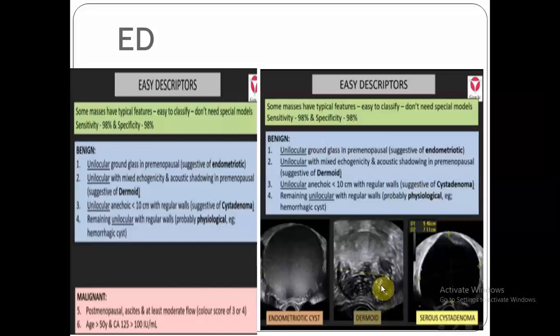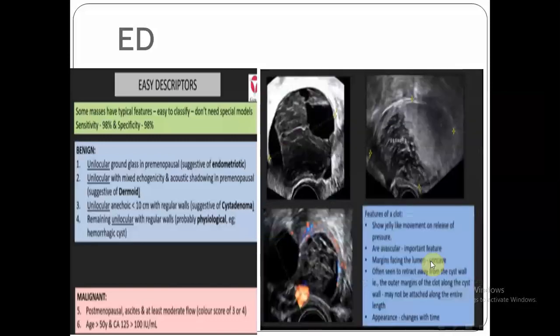And we see acoustic shadowing. What does acoustic shadowing mean? A veil. We cannot see beyond it. So this is acoustic shadowing. And if we see a clear cyst with a uniform, clear underlying surface, this goes with serous cystadenoma. And if we see features that go with a hemorrhagic cyst.